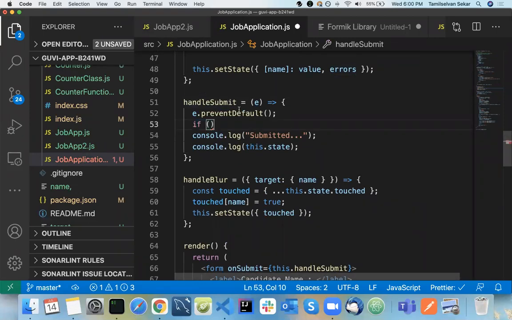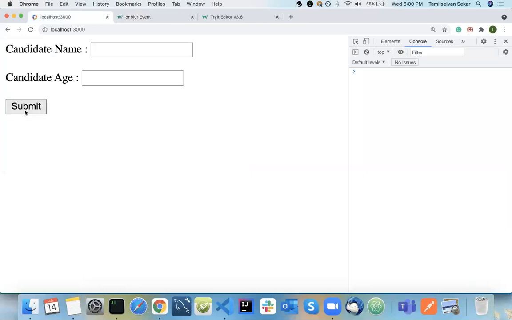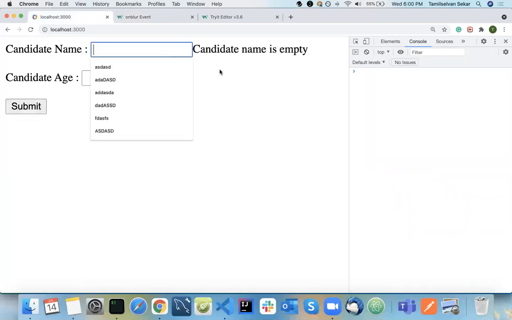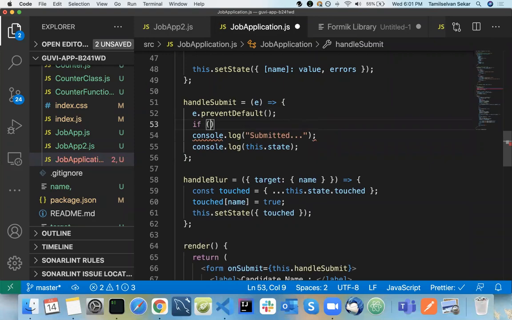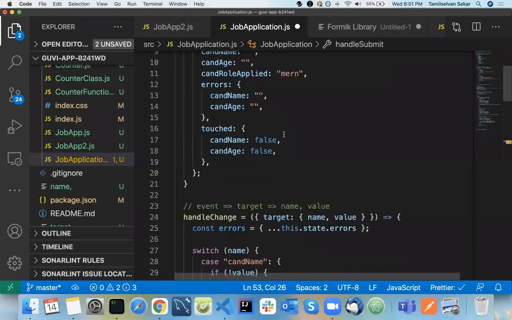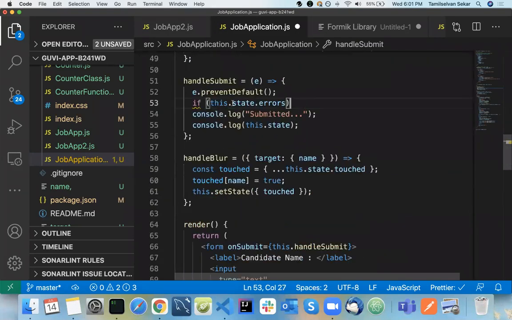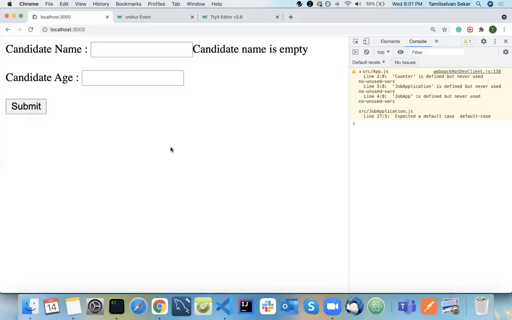Okay. So same here. So someone asked me a question. Okay. If I don't fill in anything, and I click on submit, it will throw you an error because you use something called the Formik library. Okay. Your Formik library will do everything for you. Okay. But if you use your own application, job application, you need to add a condition here to check in this dot state dot errors, inside that, whether an error exists or not. Okay. So those kinds of conditions you need to add in this place before you submit. Okay. But in the case of the Formik library, it will add all your validations. Okay. So see here, even if you submit, it will not allow you to submit.